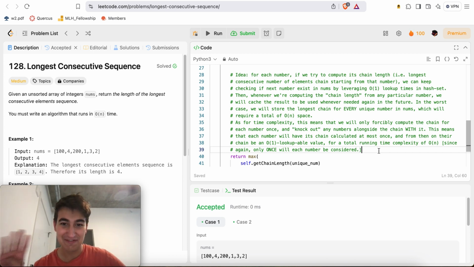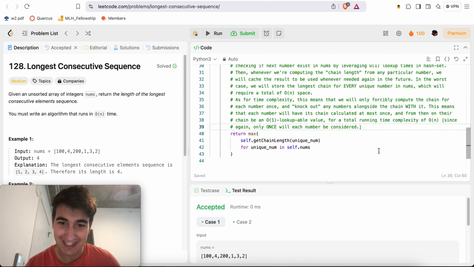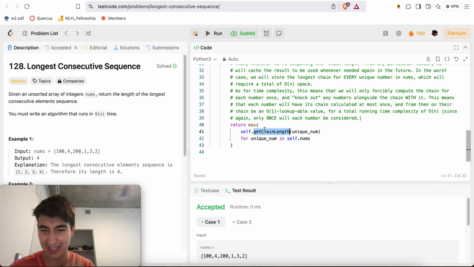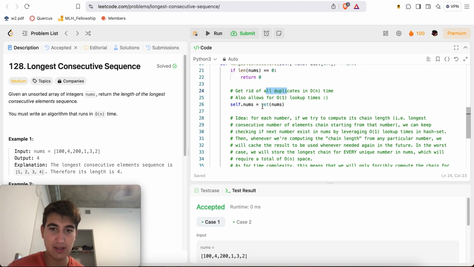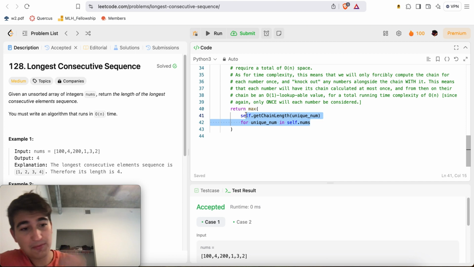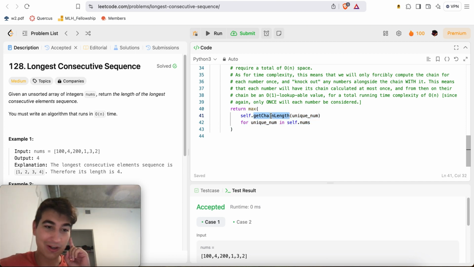So like 5, 4, 3, 2, 1, 0. Okay. Otherwise, it's just a very small line of code, but I'm going to be calling this get chain length function for every single unique number inside of self.nums, right? Because self.nums is the hash set converted version of nums, which has all the numbers in nums, each occurring only once. When I try to add a duplicate number to the hash set, it doesn't do anything. And so here it's iterating over all the numbers in nums, which is O(n) work, as long as this is O(1), which it is not, but I will explain why my solution is still O(n).